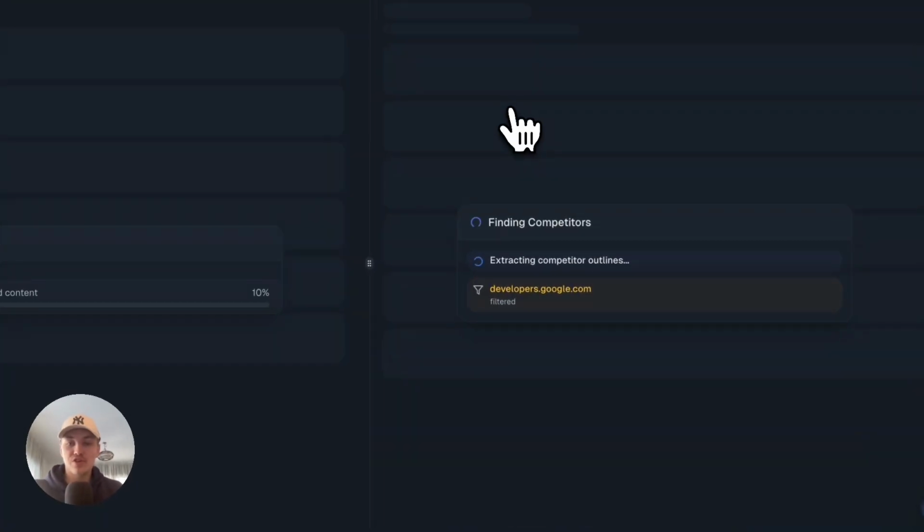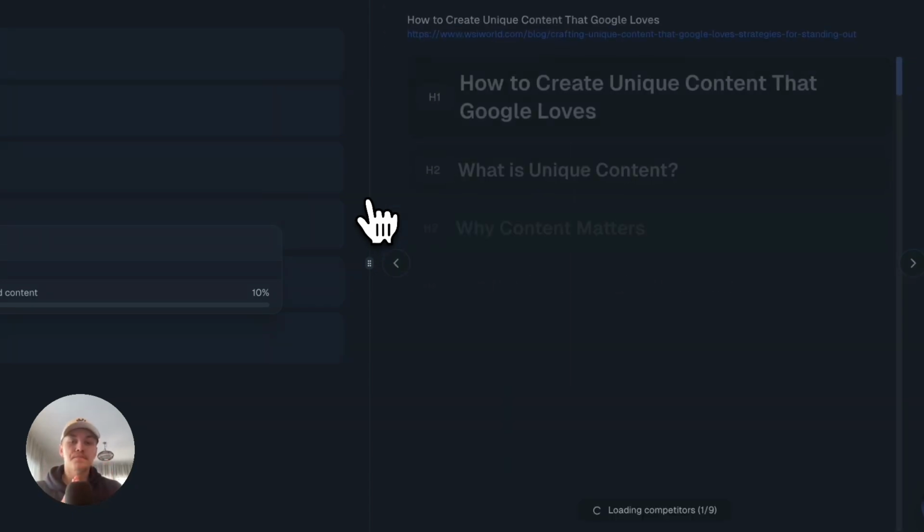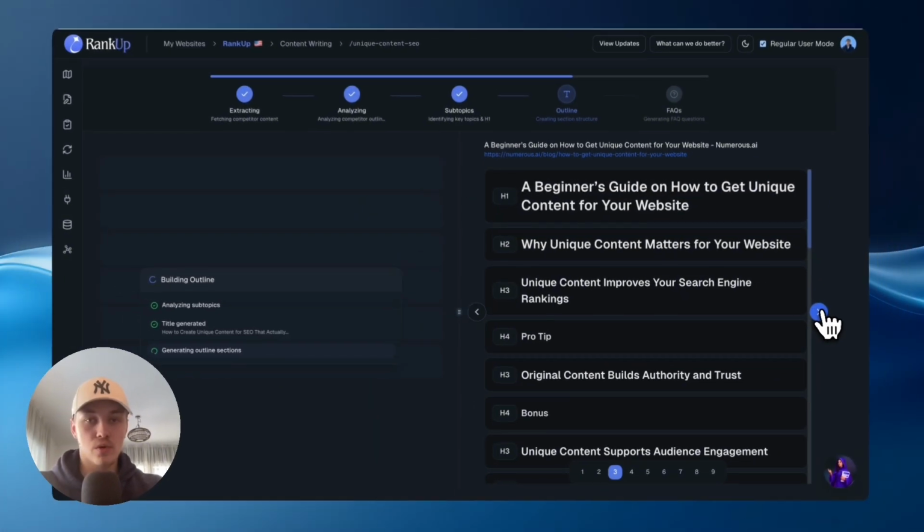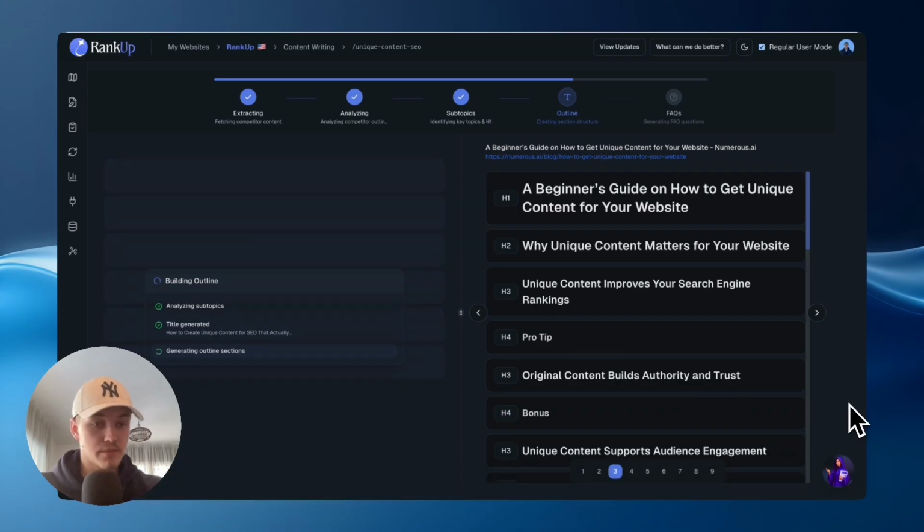Now it's doing the research. So it's researching the competitors, seeing how they have created their structure, what is their order of headings, what headings do they even include, how do they write their headings, right? So it's analyzing all of that. Then she will create us the outline. She'll ask us some questions. We'll answer those questions and see if we need to adjust anything ourselves, and if we don't, then we can just go into the next step.